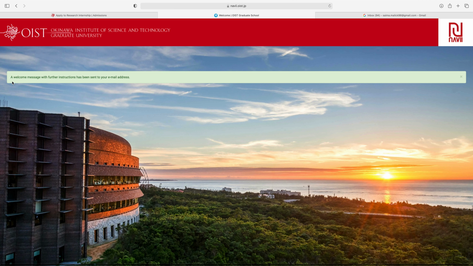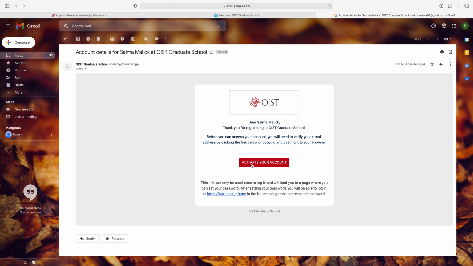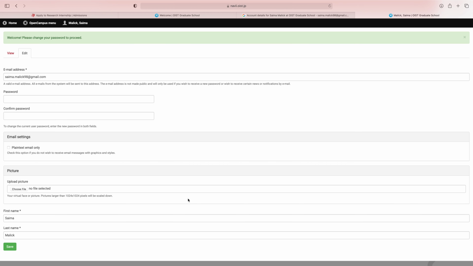After creating the account, a welcome message with further instructions has been sent to your email address, so you can check in your email inbox. When you activate your account from email, then click on login and here enter your password, confirm password. Then from here you can set your email settings, upload your picture, and then click on save.